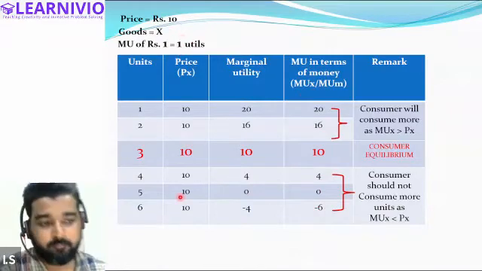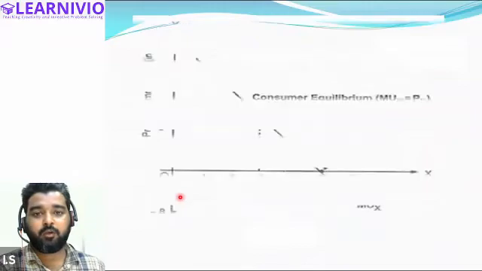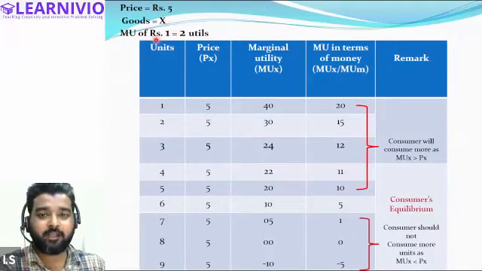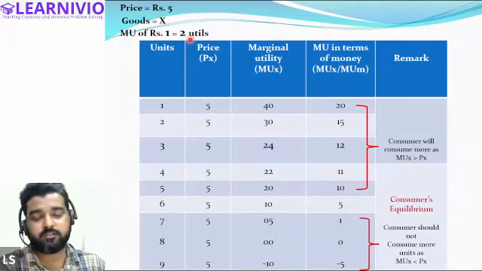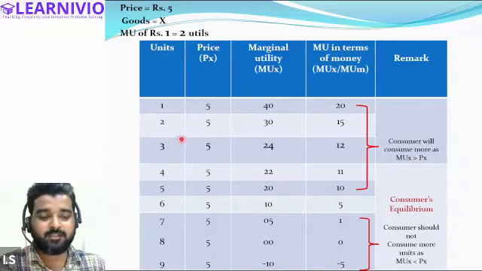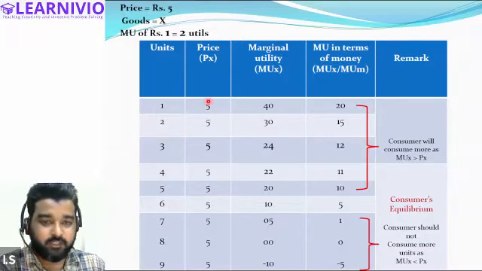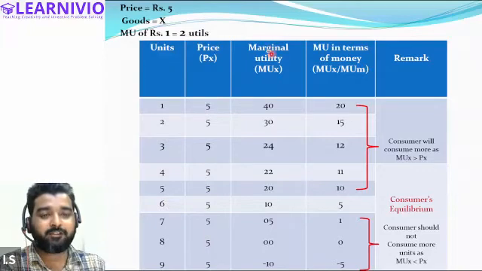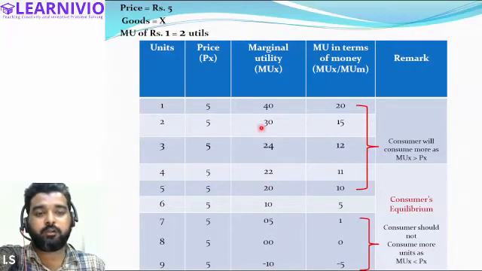Now let's assume this case. In this case, the price of the commodity is 5, the commodity is X, and the marginal utility of 1 rupee is 2 utils this time. Let's assume the customer is consuming 9 units of the commodity. Prices for each unit remain the same, 5 rupees, 5 rupees, 5 rupees. And marginal utility I have taken as 40, 30, 24, 22, 20, 10, 5. You can clearly see here that marginal utility is continuously declining. Hence, the law of diminishing marginal utility is applicable.